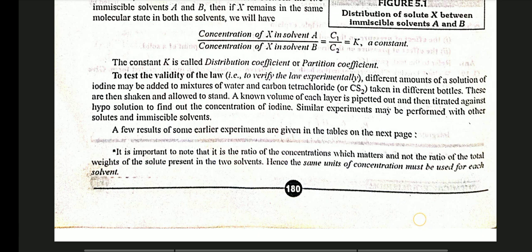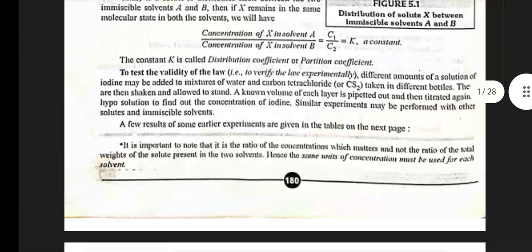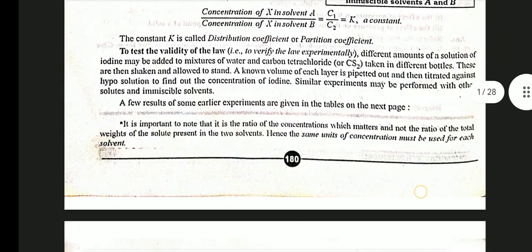To test the validity of the law, that is, to verify the law experimentally, different amounts of solution of iodine may be added to a mixture of water and carbon tetrachloride taken in different bottles. These are then shaken and allowed to stand. A known volume of each layer is pipetted out and then titrated against hypo solution to find out the concentration of iodine. Similar experiments may be performed with other solutes and immiscible solvents. A few results of some earlier experiments are given in the tables on the next page.